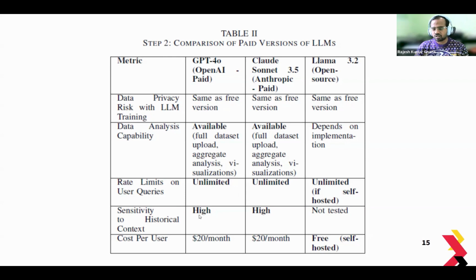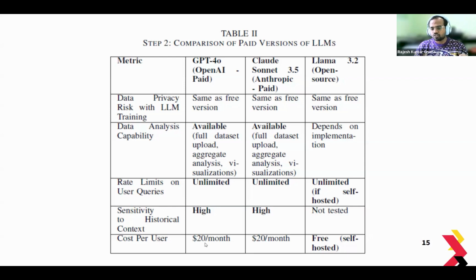Sensitivity to historical context. From the questions that we asked, it was able to adapt to the historical context based on the pre-trained knowledge. But this doesn't truly test the capability fully. So we have other metrics in step 3 that will provide us customization, so we can tune the sensitivity of the LLMs as well. That's something we'll take a look at next.